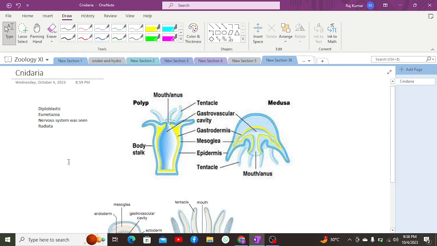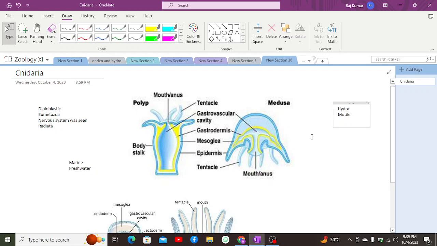Apart from which, as general characteristics, they all live in aquatic environments, mostly marine, while they live in fresh water as well, such as hydra lives in fresh water. They are sessile as well as motile. Organisms such as hydra are mostly sessile, while other organisms such as jellyfish are motile. They range in size from microscopic, such as hydra, to jellyfish which is 2 meters long. So this is the size of motile and sessile.